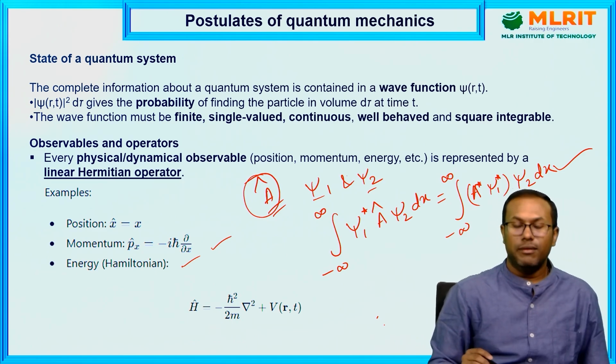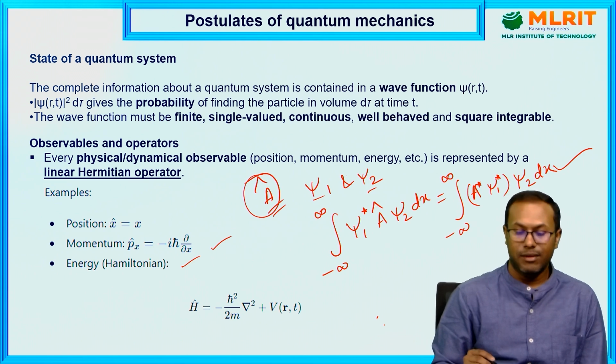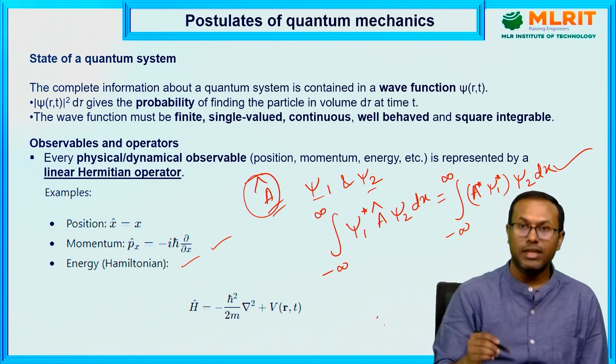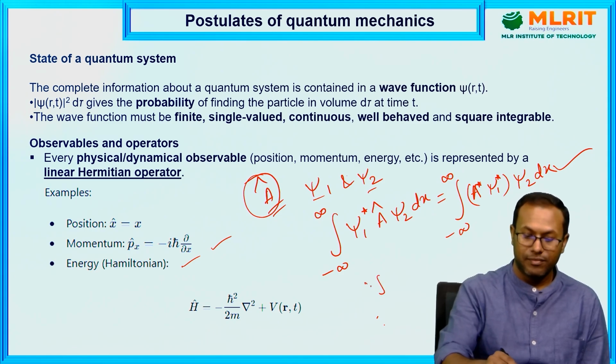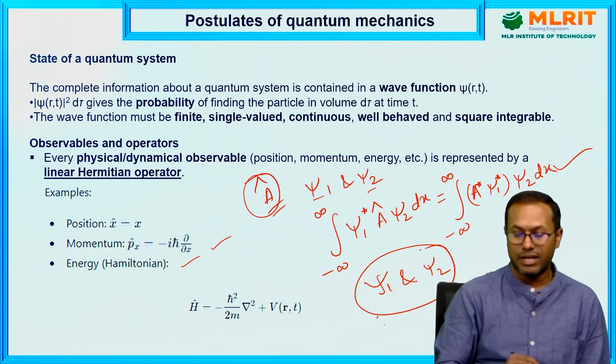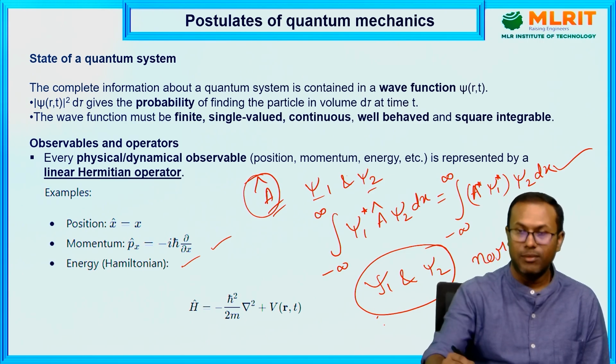Another property of Hermitian operators is that the eigenvalues of any Hermitian operator are real, and the expectation values of any Hermitian operator are real. This is valid when psi1 and psi2 are well behaved, meaning they are normalized wave functions.